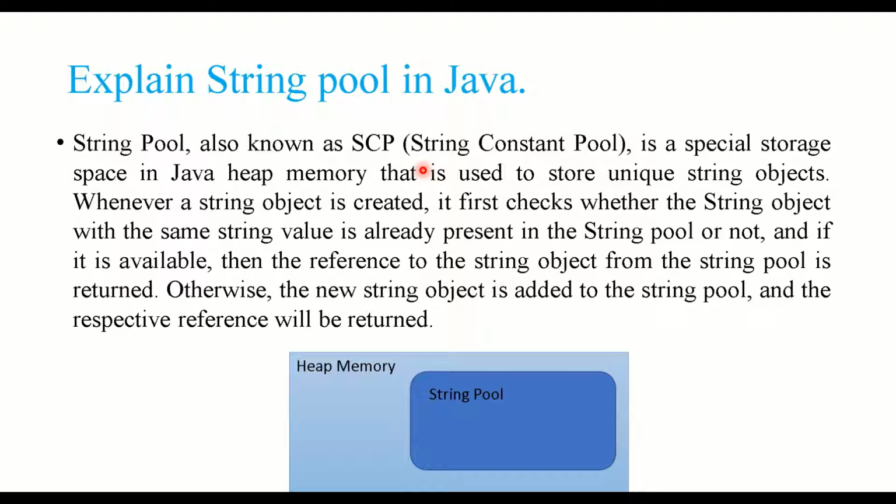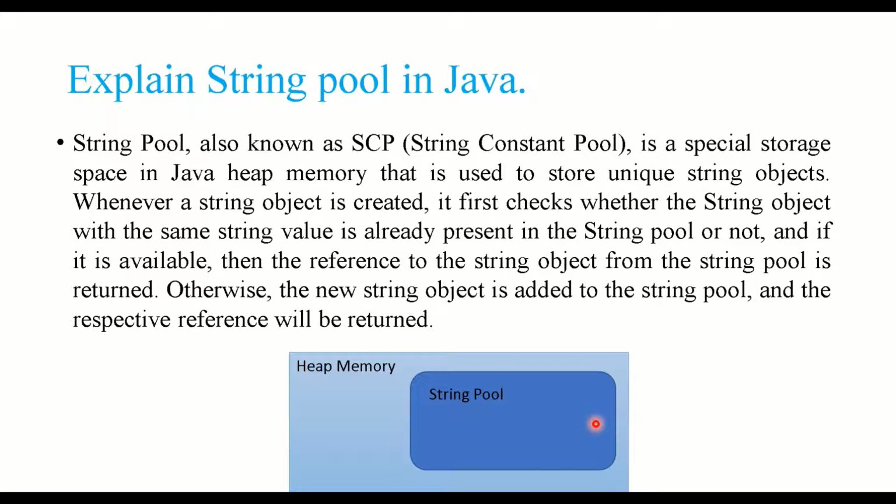String pool, also known as string constant pool, is a special storage space in Java heap memory that is used to store unique string objects. Whenever a string object is created, it first checks whether a string object with the same string value is present in the string pool or not. And if it is available, then the reference to the string object from the string pool is returned. Otherwise, a new string object is added to the string pool and the respective reference will be returned.